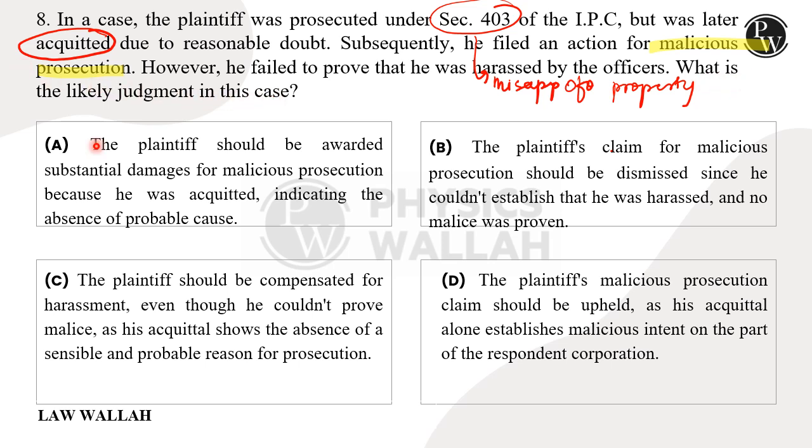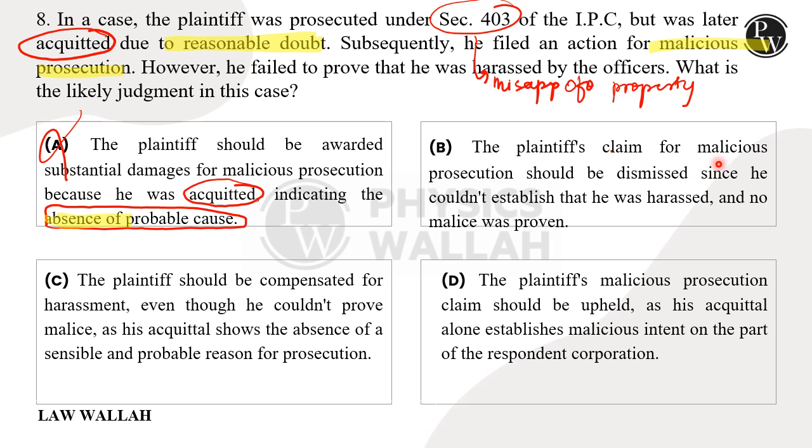Let's see option A. A says the plaintiff should be awarded substantial damages for malicious prosecution because he was acquitted, indicating the absence of probable cause. Just because he was acquitted doesn't mean there was an absence of probable cause, because we have already read in the passage that he was acquitted due to reasonable doubt, and hence absence of probable cause is not per se the reason for acquittal. So this is a wrong option.